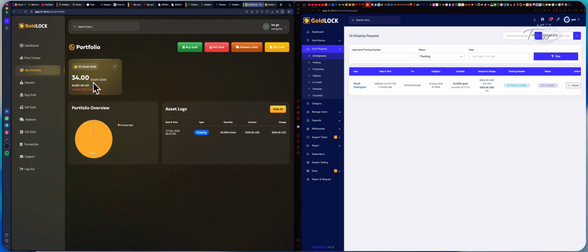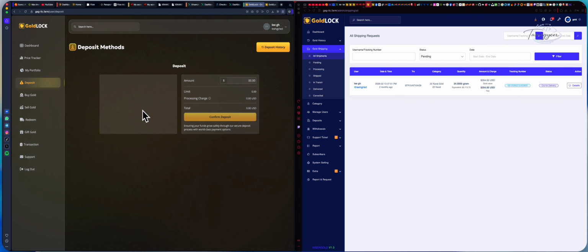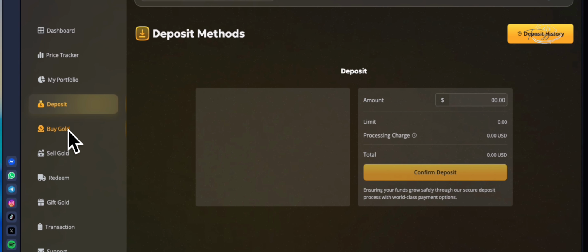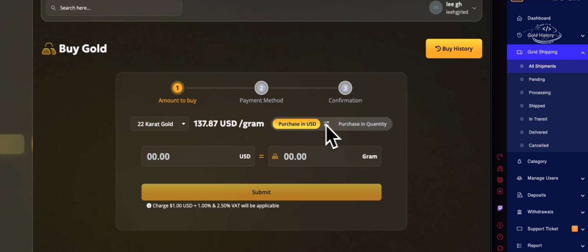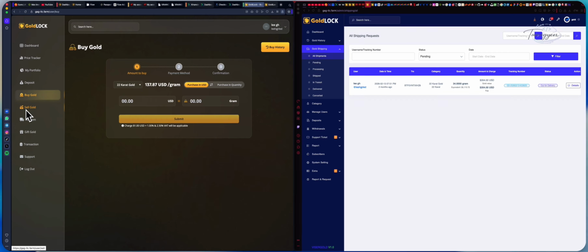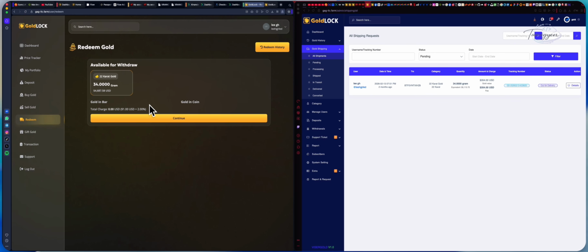That one is supposed to be the gold holding. In deposit, that's where you are going to deposit money. Maybe 1% of people open a deposit, but mostly gold is what I buy and sell. Buy and sell is just for gold and shipment. Redeem gold is the same as requesting for withdrawal.